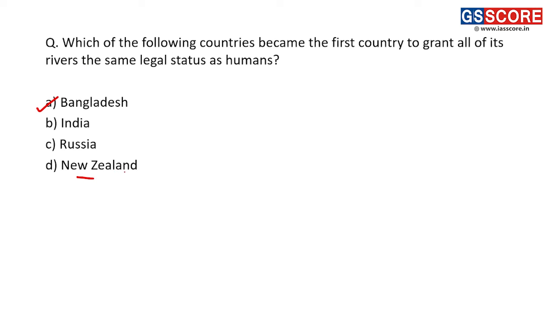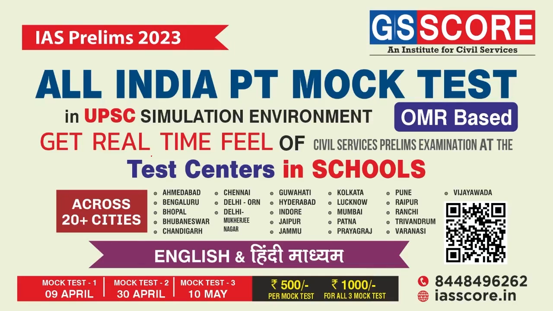One should not confuse it with New Zealand, because in New Zealand, the first river to get legal status as a human was there, but Bangladesh became the first country where all rivers have been given this kind of status. Right? So the answer to this question is A, Bangladesh. So, that is about this particular test. Thank you.